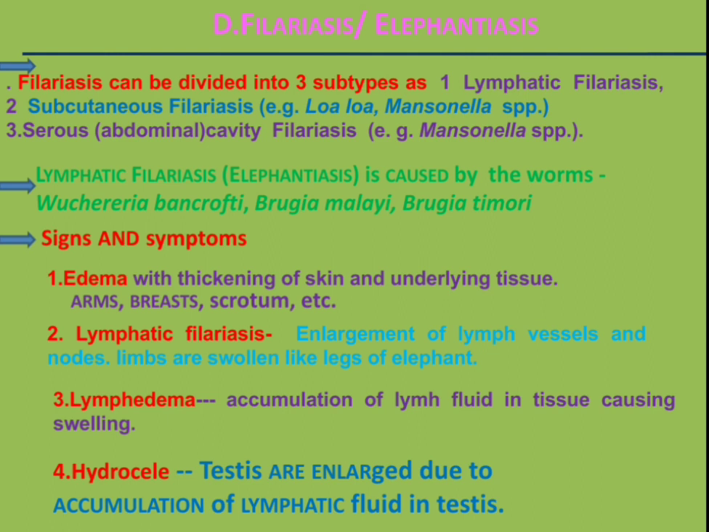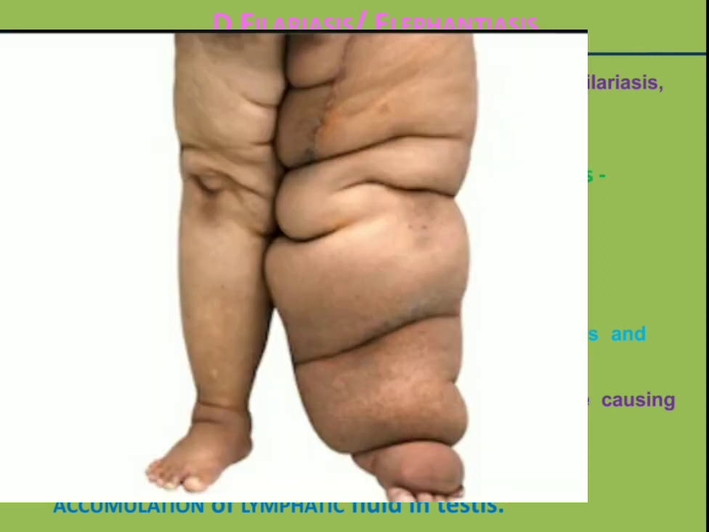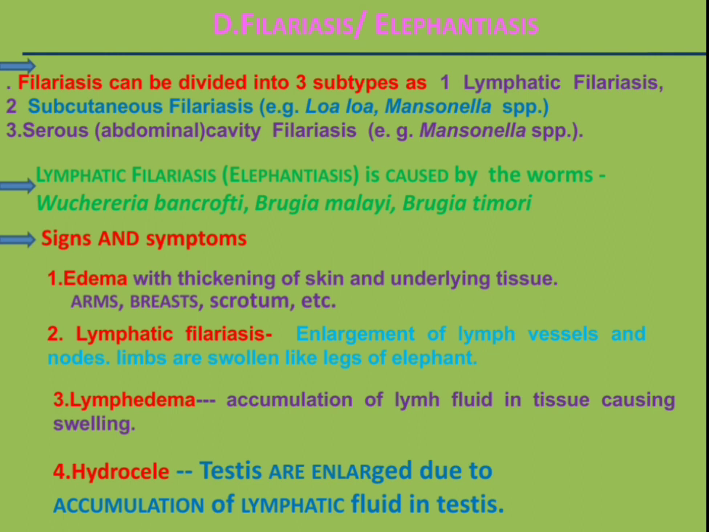It shows edema with thickening of skin and underlying tissues. Wuchereria bancrofti affects the legs, arms, breasts, scrotum, etc. In lymphatic filariasis, worms infect the lymphatic system and cause enlargement of lymph vessels and nodes. This is elephantiasis, that is, limbs are swollen like the legs of an elephant. So the term elephantiasis is used.